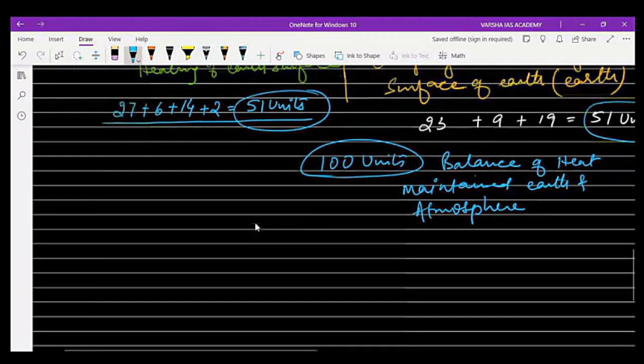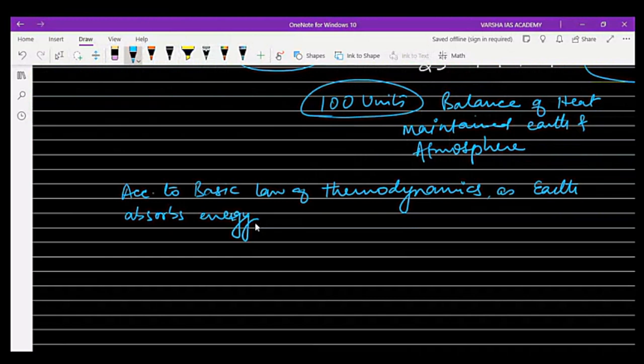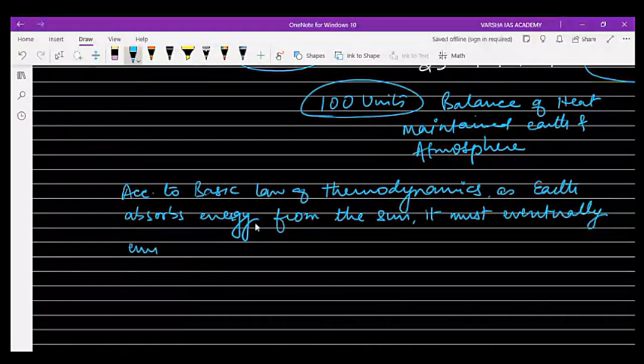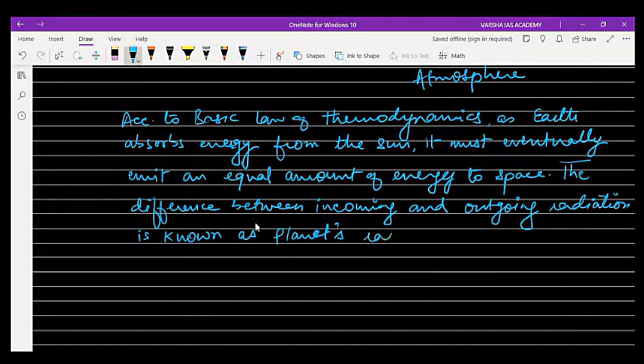And also one more important thing is, if we see this according to the basic law of thermodynamics, as Earth absorbs energy from Sun, it must eventually emit an equal amount of energy to space. The difference between incoming and outgoing radiation is known as the planet's radiative forcing, that is called RF.